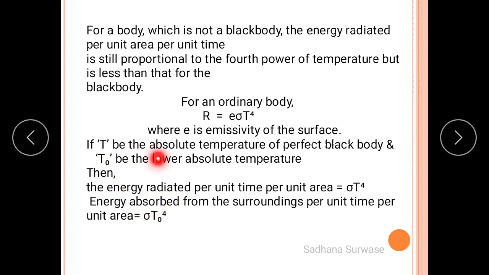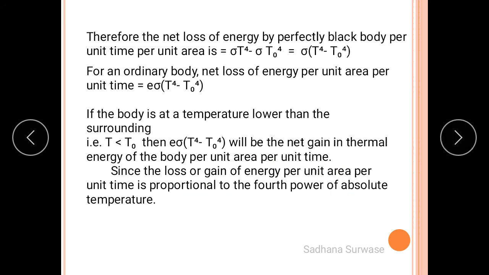Therefore, the net loss of energy by a perfectly black body per unit time per unit area is sigma T raised to 4 minus sigma T0 raised to 4. Here we can take sigma common, so sigma inside bracket T raised to 4 minus T0 raised to 4.